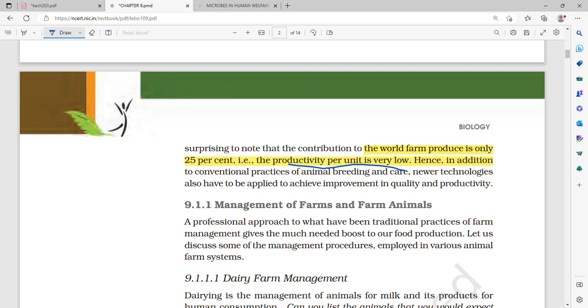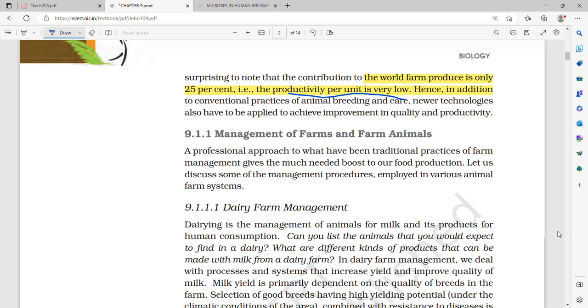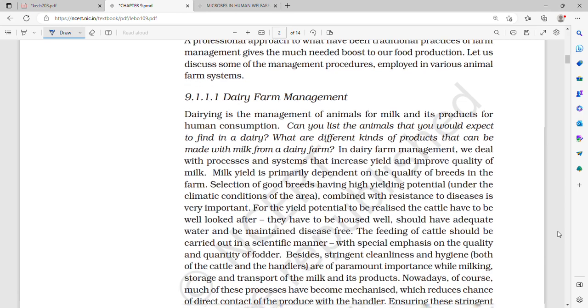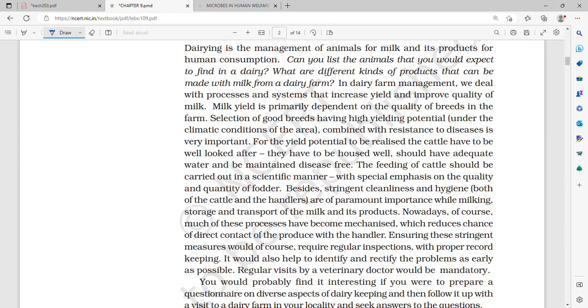Now, a professional approach to what have been traditional practices of farm management gives the much needed boost to our food production. Okay, so firstly, dairy farm management. Dairying is the management of animals for milk and its products for human consumption. This we had read last time.